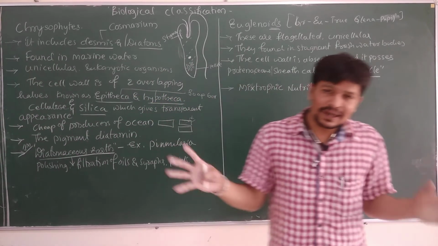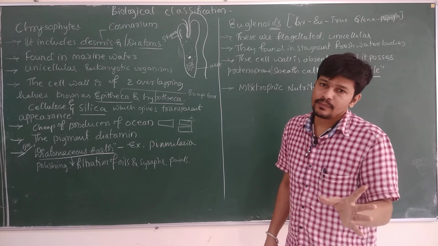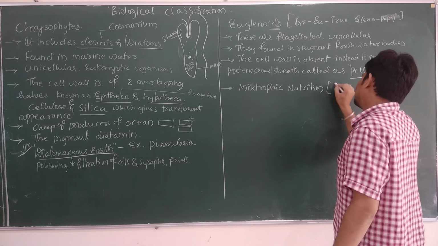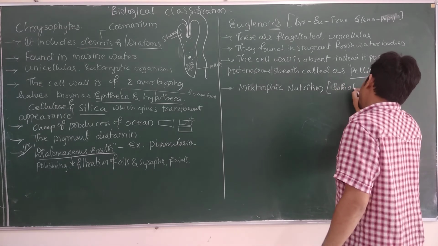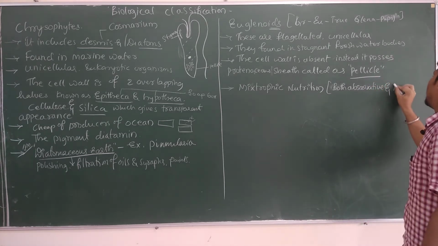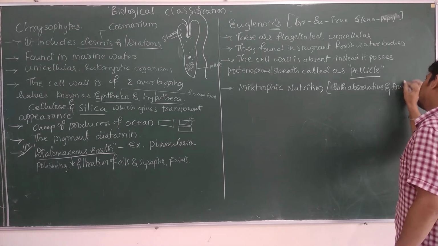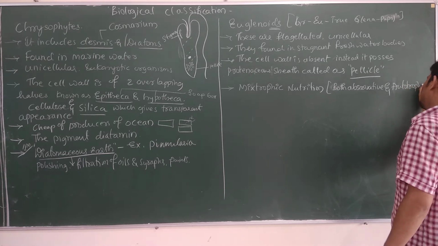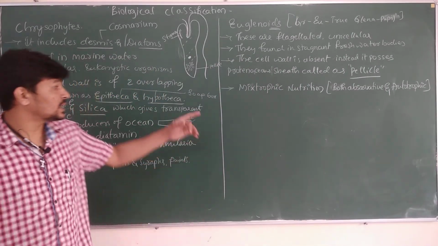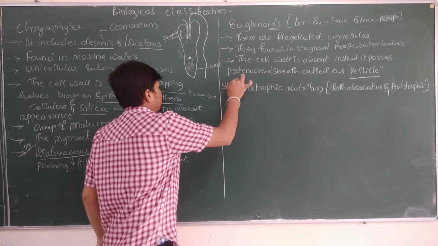That is, it will carry out both types of nutrition: absorptive and photosynthetic autotrophic, which includes absorptive and photosynthetic nutrition. So we call that type of nutrition mixotrophic nutrition, which is very important for the NEET examination.